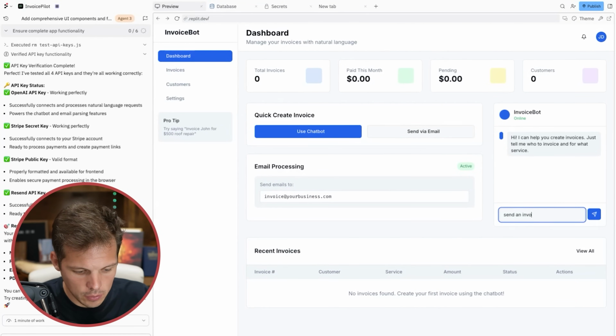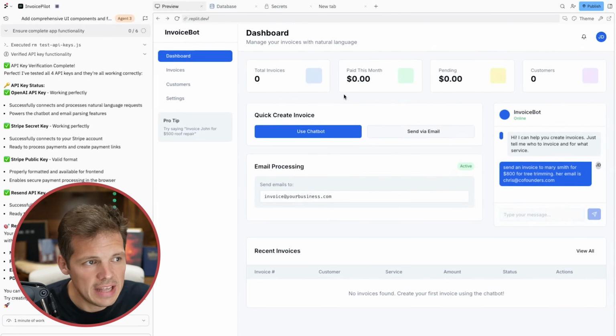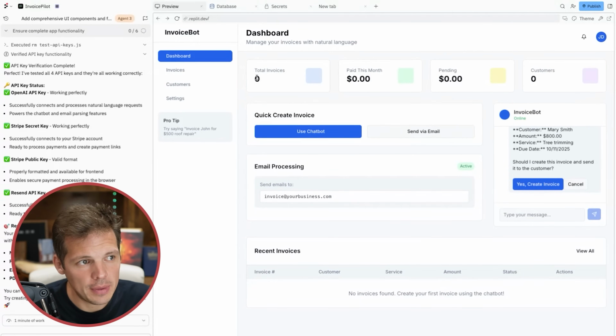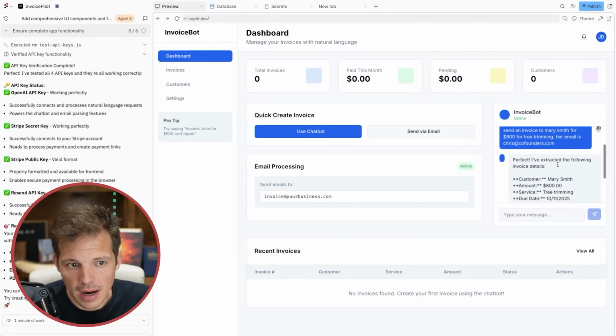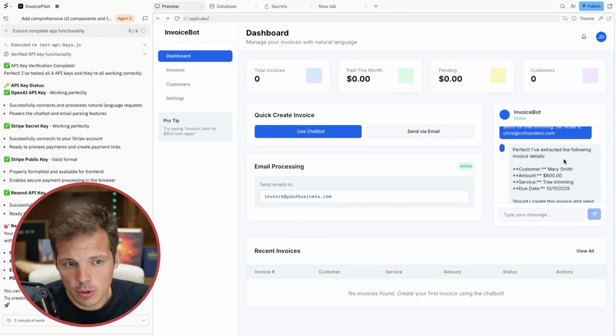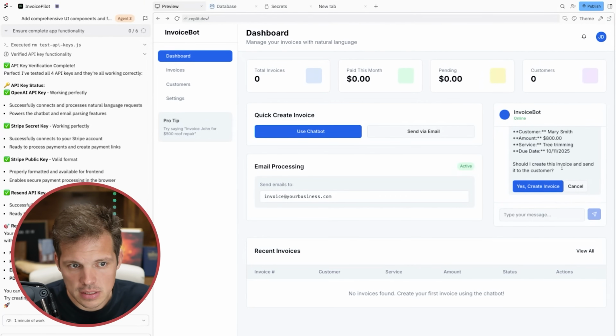Send an invoice to Mary Smith for $800 for tree trimming. Her email is, and then I'm just going to type in my email. It even added a dashboard that shows how many invoices I've sent out, how much I've paid this month, how much is pending, how many customers I have. I didn't ask for that. Super cool. All right. Perfect. I've extracted the following invoice details. Customer, Mary Smith. Amount, 800. Service, tree trimming. Due date. Should I create this invoice and send it to the customer?